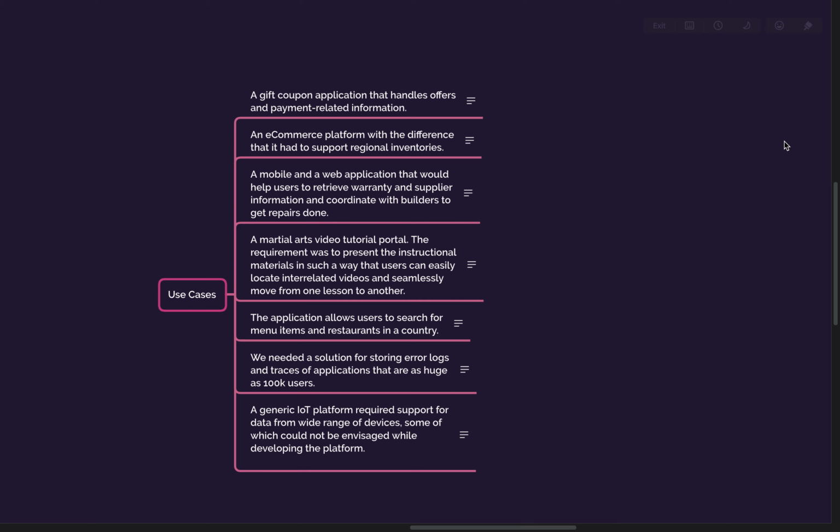So even if certain things are available, let's say you are in Pune and certain things are available in Delhi, still it will say not available because it's not available in your regional inventory. So I think document DB could be a good option for this, but let me know if you differ.